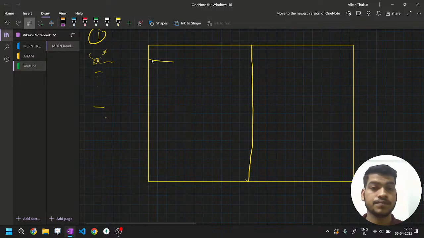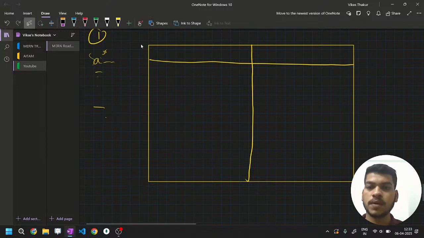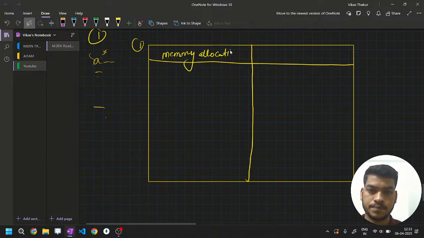Let me just write. The first part, or you can call it the first phase, is the memory allocation phase. Here, what will be happening? Memory allocation. And this is called the code execution phase.